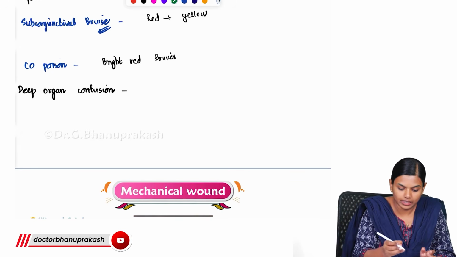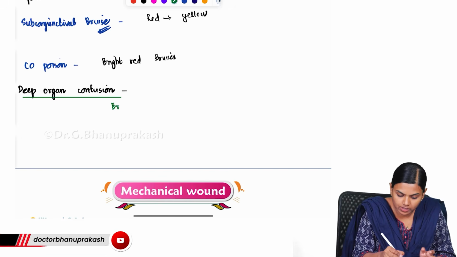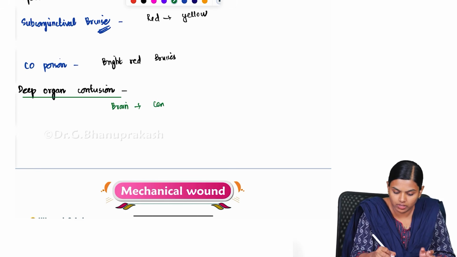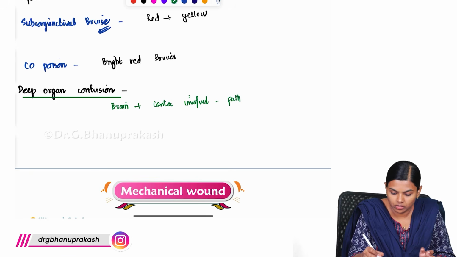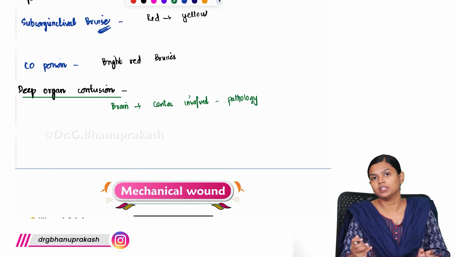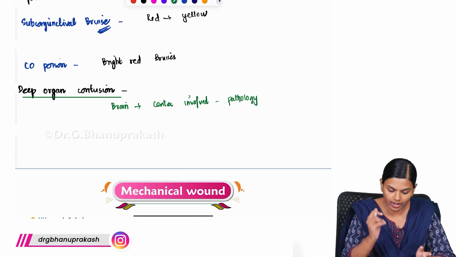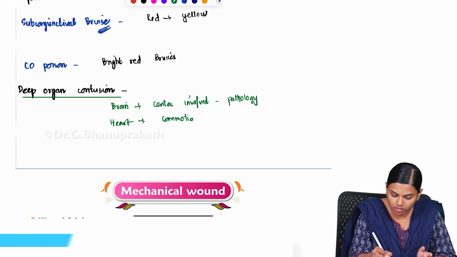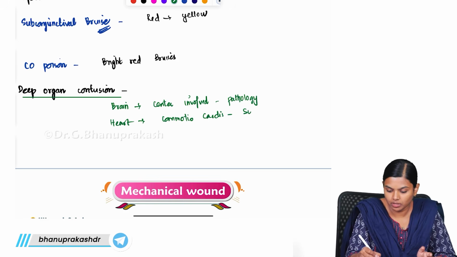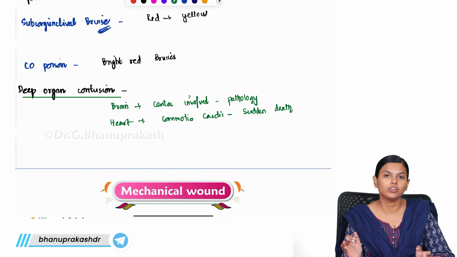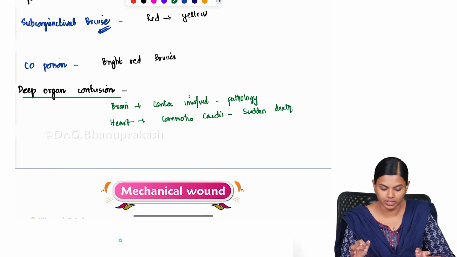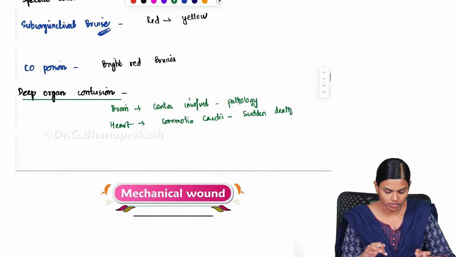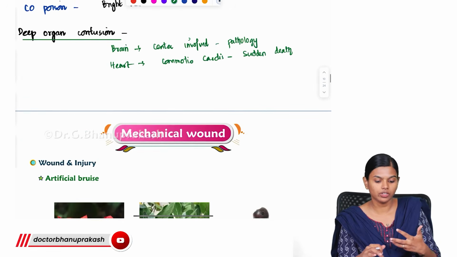And if there is a deep organ contusion, especially contusion of the brain, depending upon the center involved, you will get pathology. If the respiratory center, the medulla, is affected, you will get respiratory failure. And if there is contusion of the heart, this is known as commotio cordis. There can be sudden death. So depending upon which organ is contused, you will get the complications. So these are deep organ contusions, and these are the important aspects that you have to remember in case of bruise.